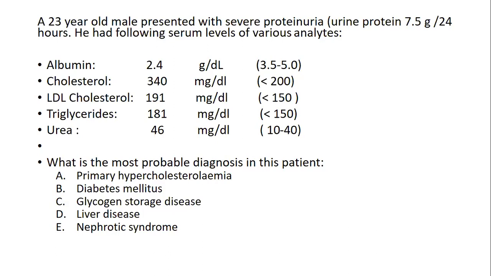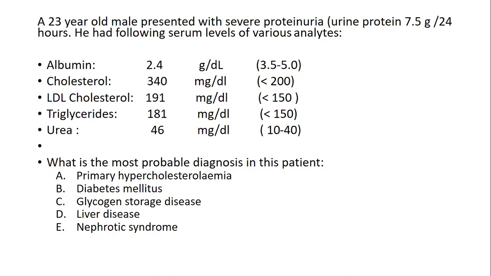Which option is in your mind? Can it be primary hypercholesterolemia? The answer is no, because they have not given any indication of family history of anything related to that. What are the indicators in this? The only indicator in this is severe proteinuria. Severe proteinuria, it means 7.5 gram is too much.